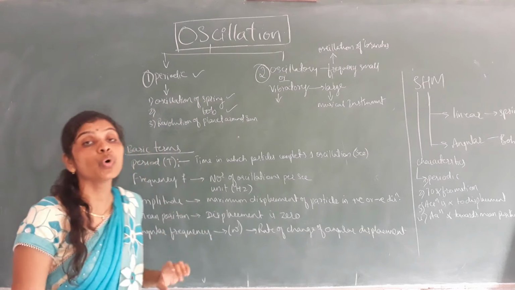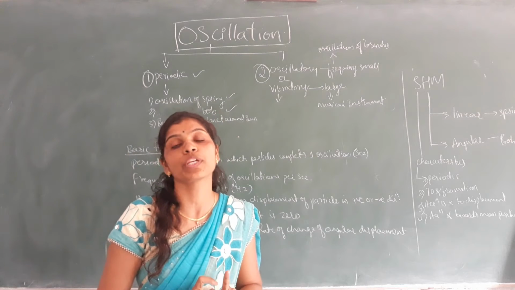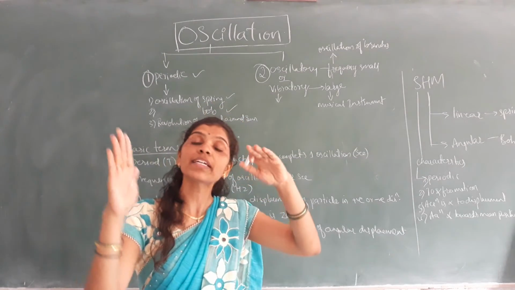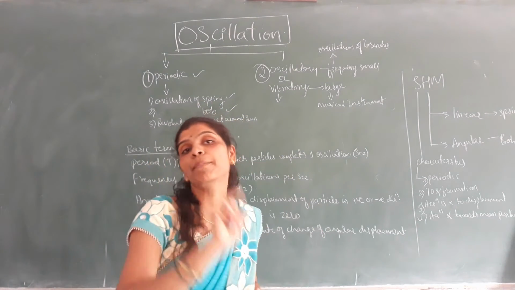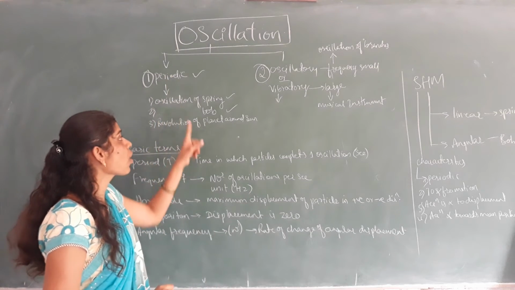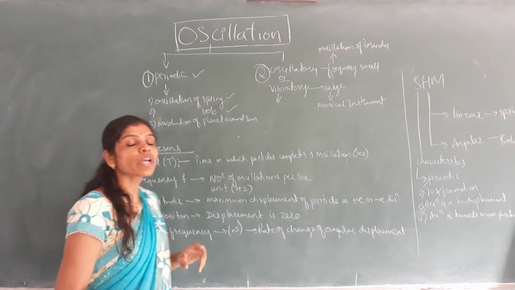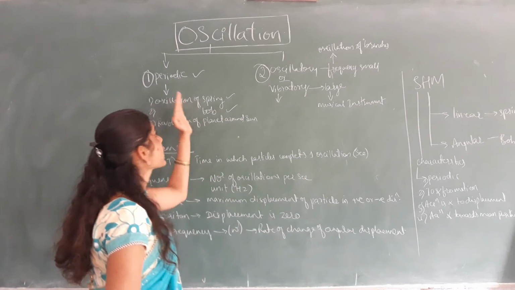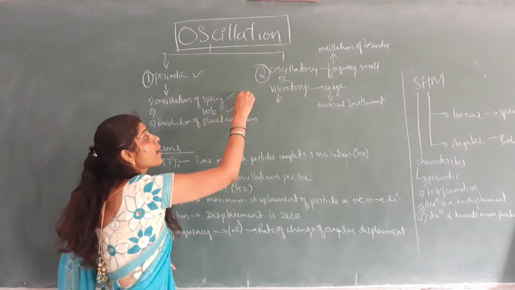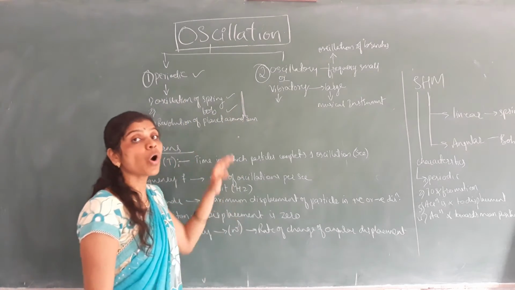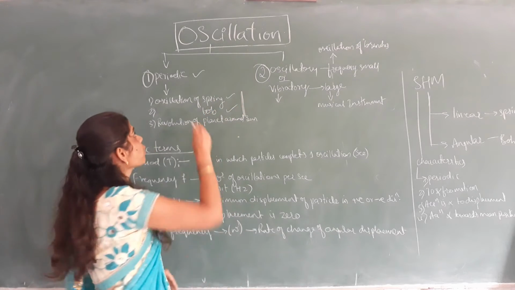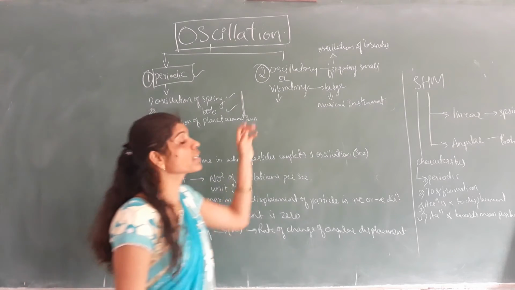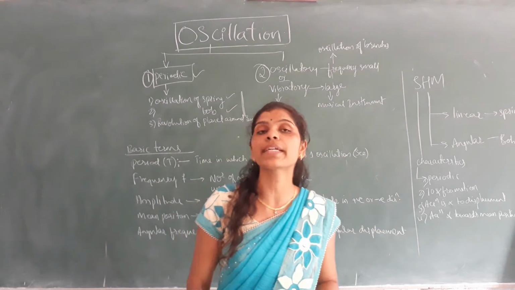Next example we can give is the oscillation of a bob, the simple pendulum bob. It performs to and fro motion, and it takes a particular time to perform one complete oscillation, so that is also called periodic oscillation. Next, you can put the example of revolution of a planet around the sun. These are some examples of periodic motion. In all these examples, the oscillation of the object takes a particular time, therefore it is called periodic oscillation.